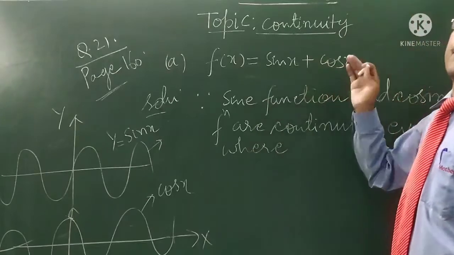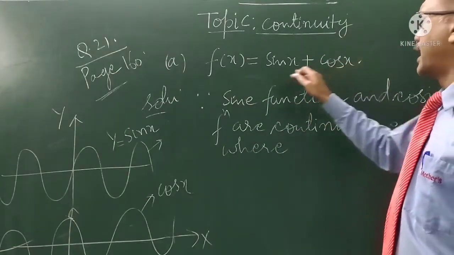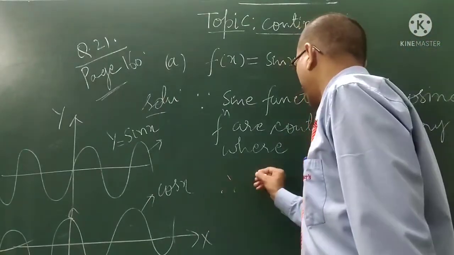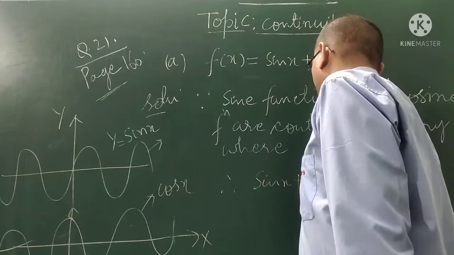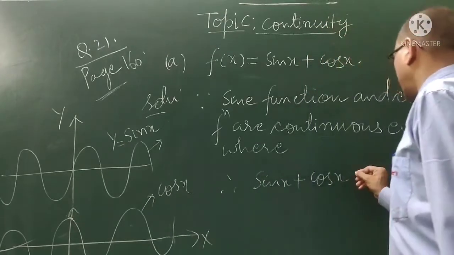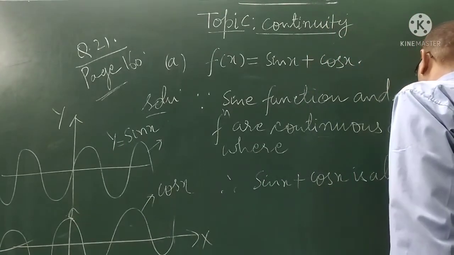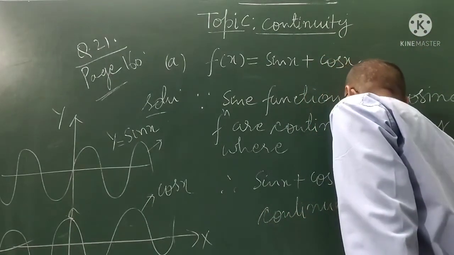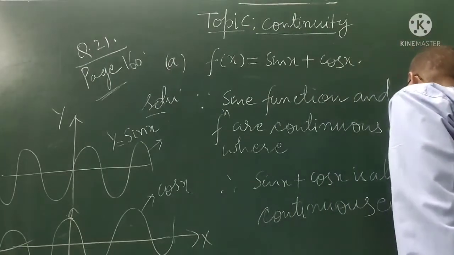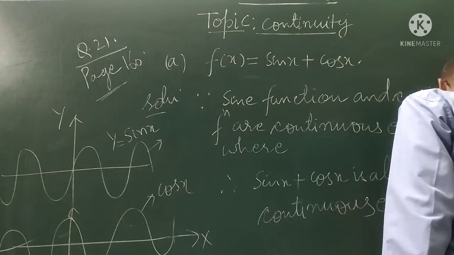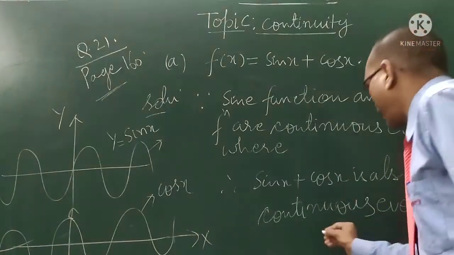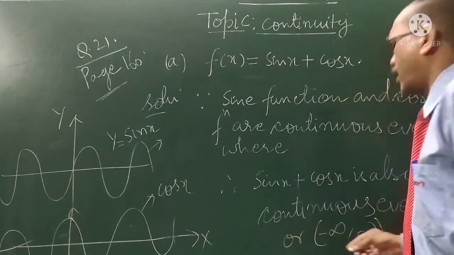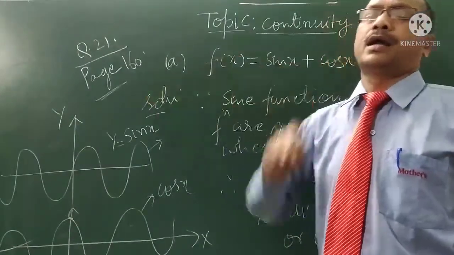That is why the function obtained by their addition, sin x plus cos x, is also continuous. Therefore, sin x plus cos x is also continuous everywhere. Everywhere means from minus infinity to plus infinity, or it is continuous for all real numbers.